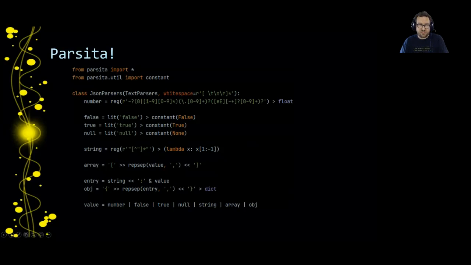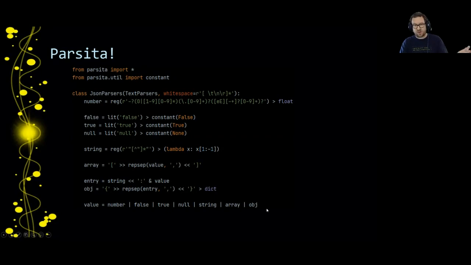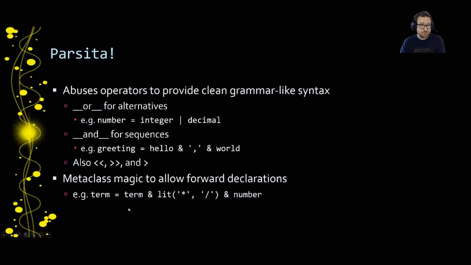For example, Parsita, one such parser combinator library. You shouldn't understand anything that's on this slide yet. I just popped this up as an example of a Parsita parser to give you a vague hint about how pure Python code might be able to look like a grammar. So you can see there's literal strings and some regexes and operators combining the whole thing together. You know, a value is a number or a false or a true or a null string array or object, for example. And yes, these are real Python operators.